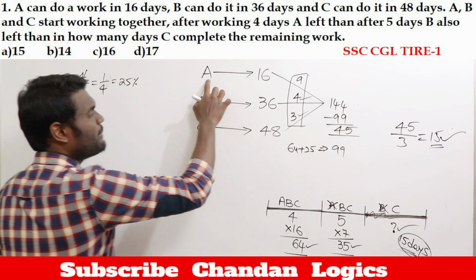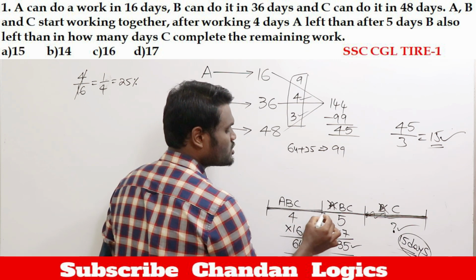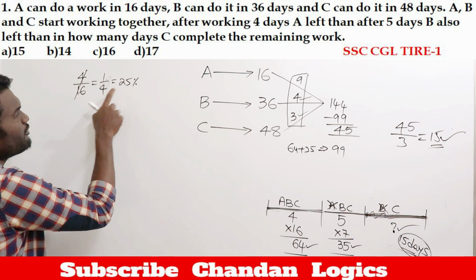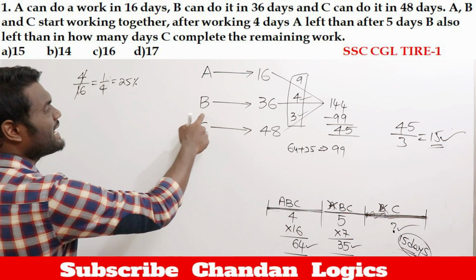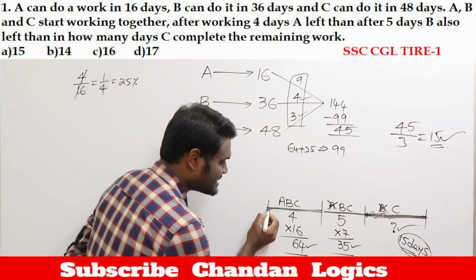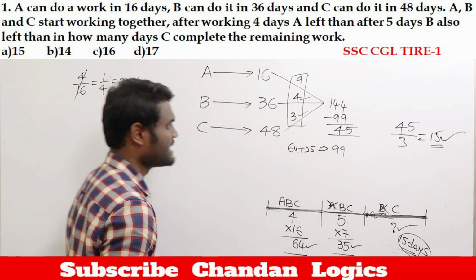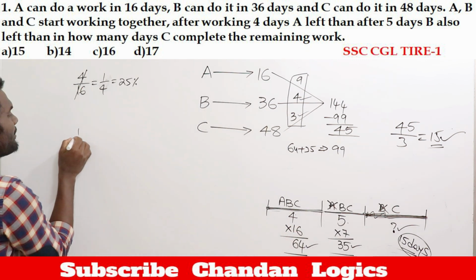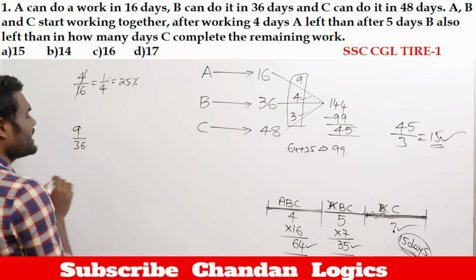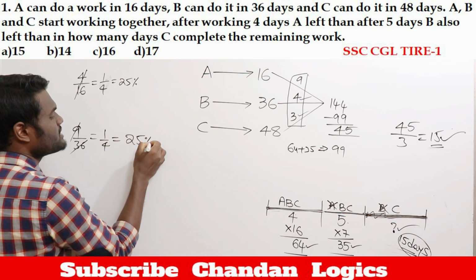Why? Because A can complete the work in 16 days, but A worked only for the first 4 days. In 4 days he is going to complete 1/4 of the work. In the similar way, B can complete the work in how many days? 36 days. Now B worked for how many days? B started here and is working till here, which means B worked 4 plus 5, total 9 days. In one day B can complete 1/36 of the work. In 9 days B can complete 9/36, that is nothing but 1/4, which is 25% of work.